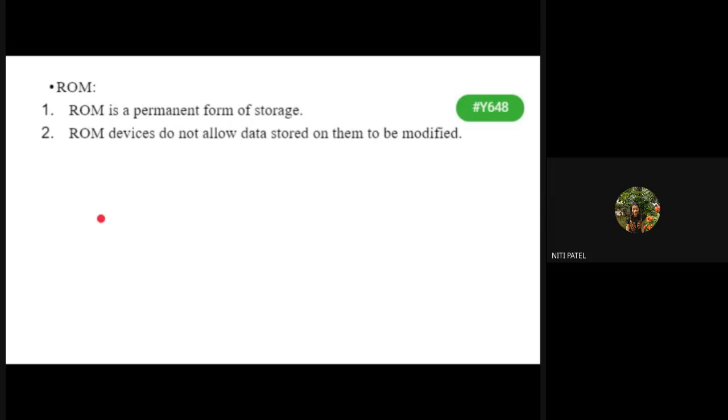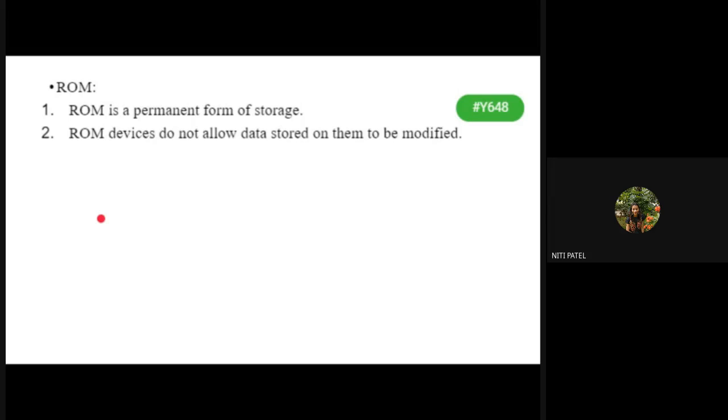So example of your ROM can be the operating system, your device drivers. All these are the examples of the data which cannot be erased by the user, and therefore they are stored inside the ROM. So what is it? It is a permanent form of a storage. एक बार लिख लिया तो वो वैसे ही रहेगा.